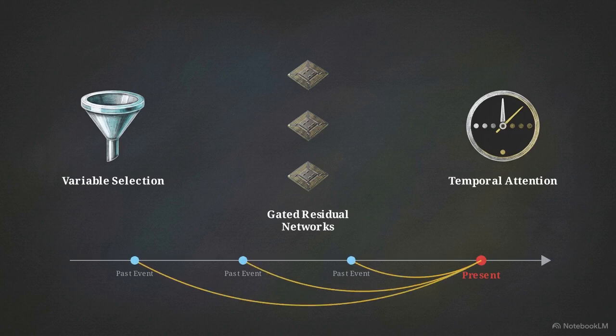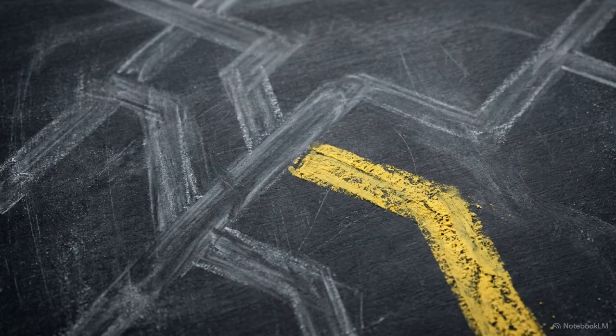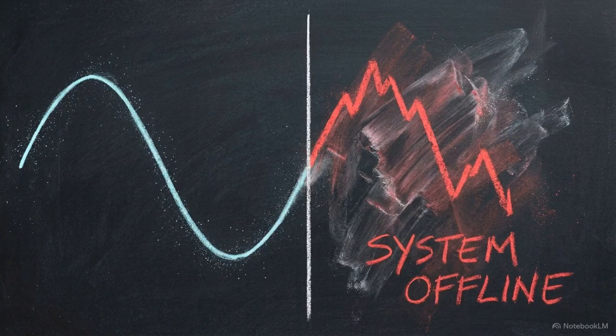the entire time series. Throughout this process, variable selection gates weigh the importance of every feature at every specific point in time. This dynamic weighting provides a layer of interpretability, offering insight into which specific features are driving the model's predictions. This level of transparency allows risk management teams to audit the model's behavior and better understand the logic behind specific algorithmic decisions. Even the most sophisticated predictive signal is useless if the infrastructure fails to execute it in time.